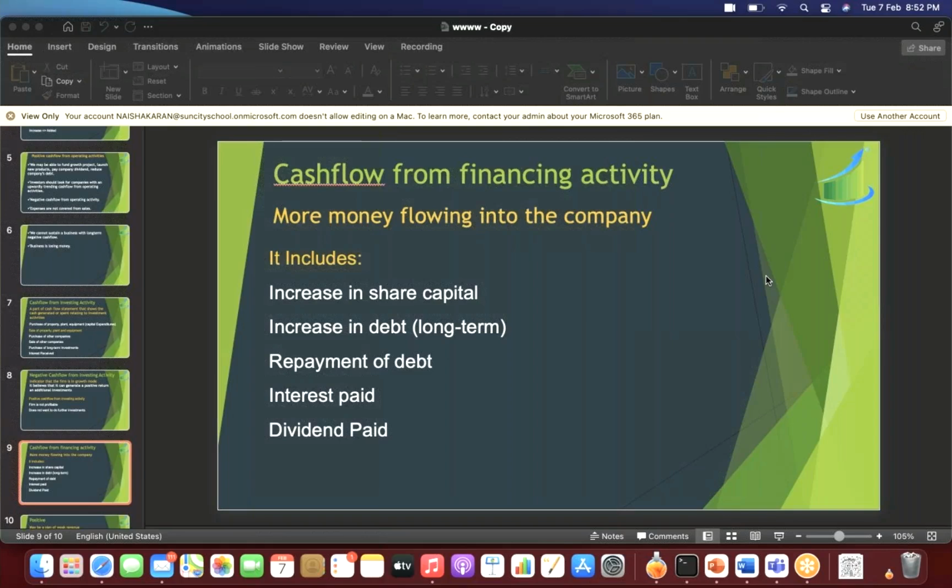So again, plus minus figures both are there. You will find the net effective figure. If it is positive, it is known as cash flow from financing activity. If it is negative, cash used in financing activity.